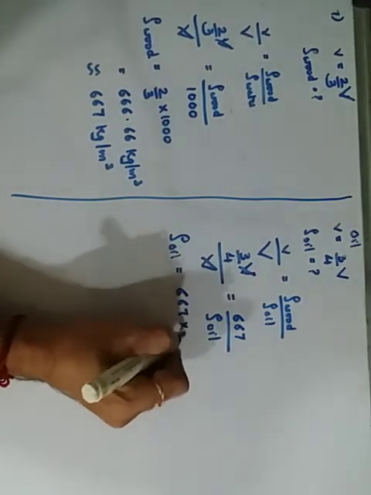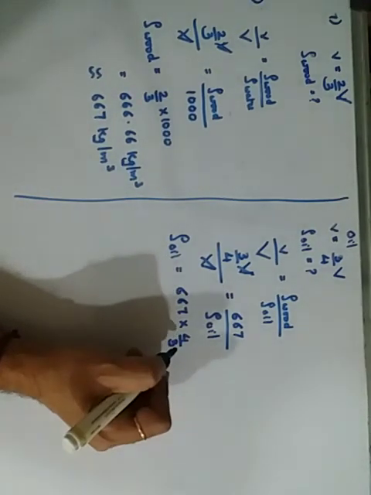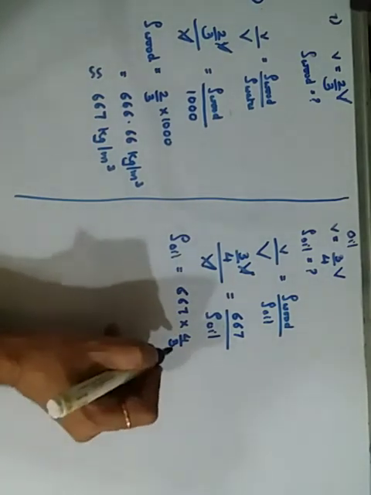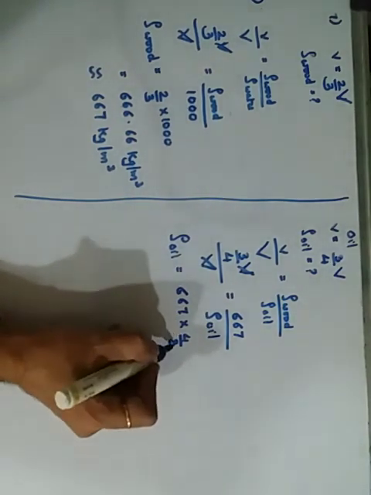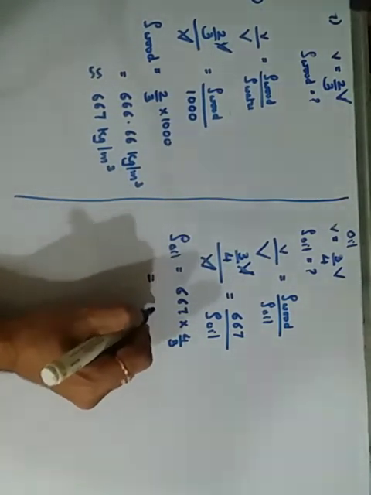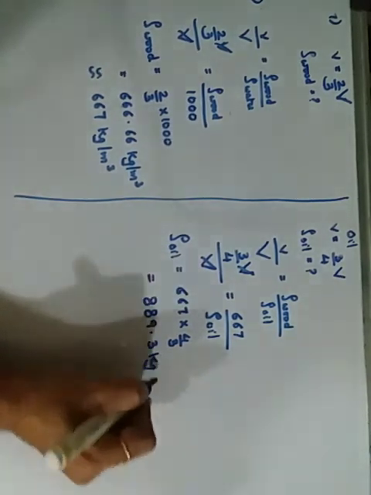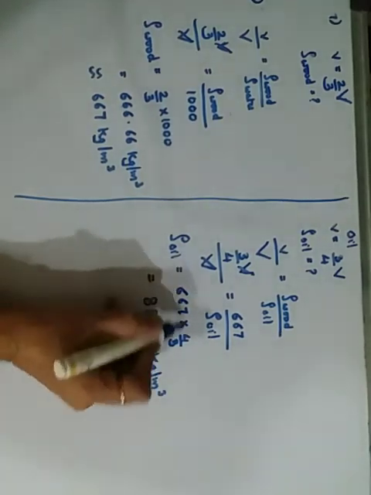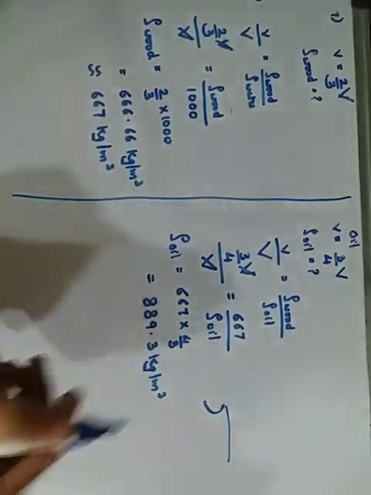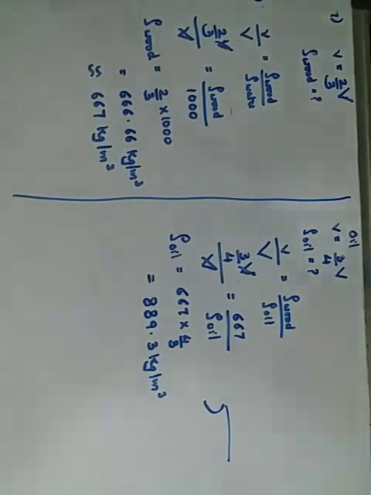667 into 4 upon 3. 2/3 bola hai, 3/4 bola hai, so this should be your calculation, 4/3. Yes, so cancellation mein decimal mein hi aane wala hai. So it is going to be something like 889.3 kg per meter cube. What you do is first multiply this and then separately divide by 3. You get the answer as 889.3 kg per meter cube. Okay, that is your 7th question.